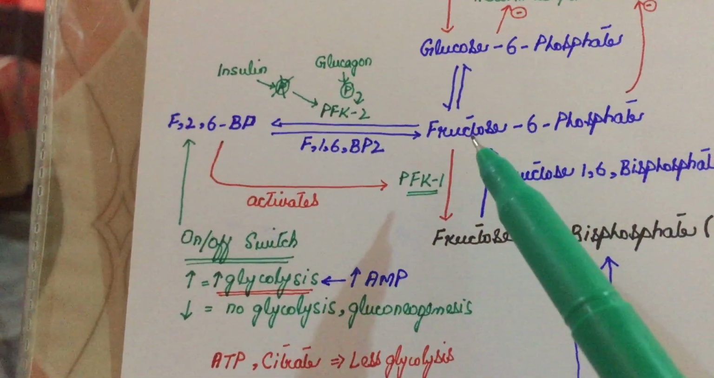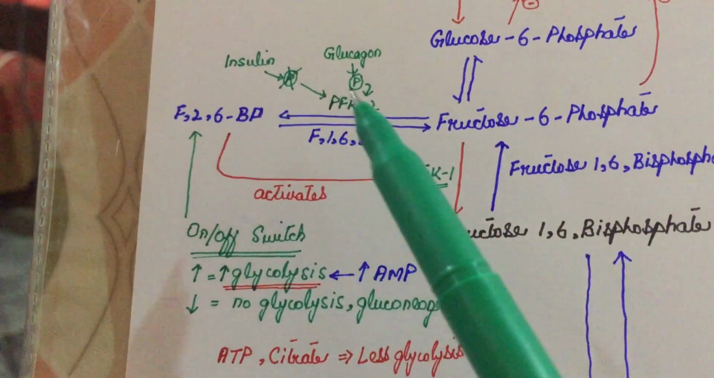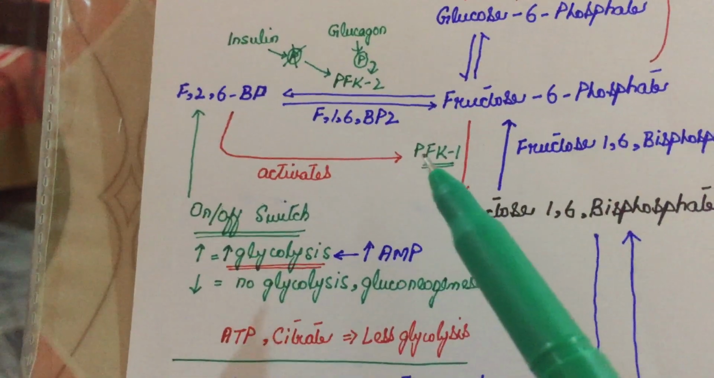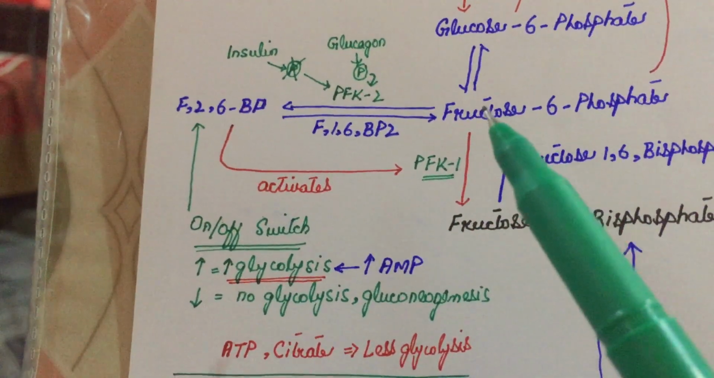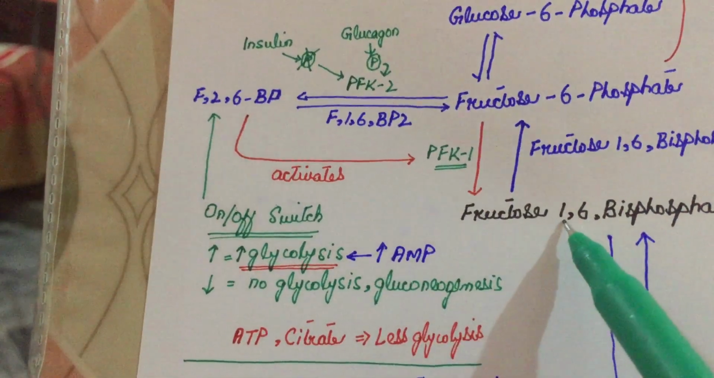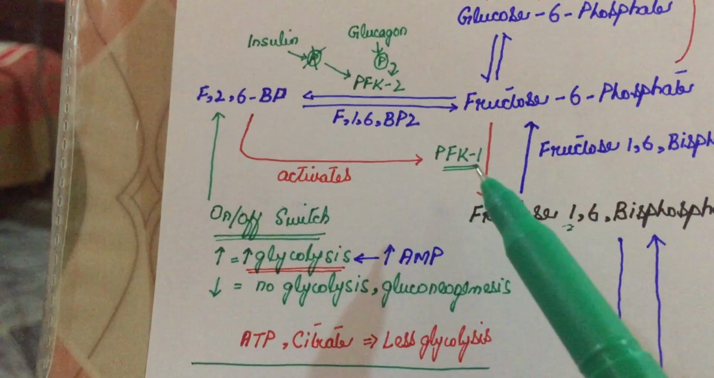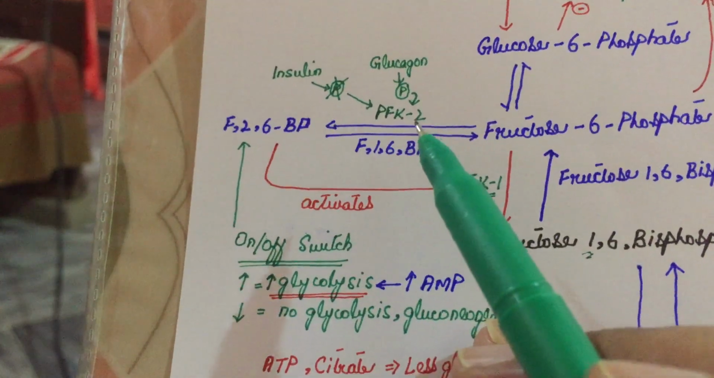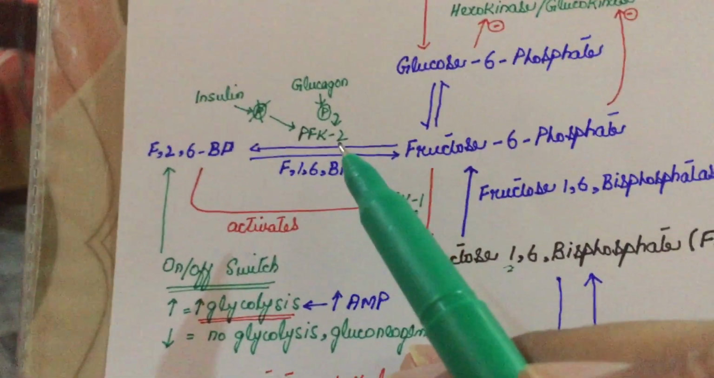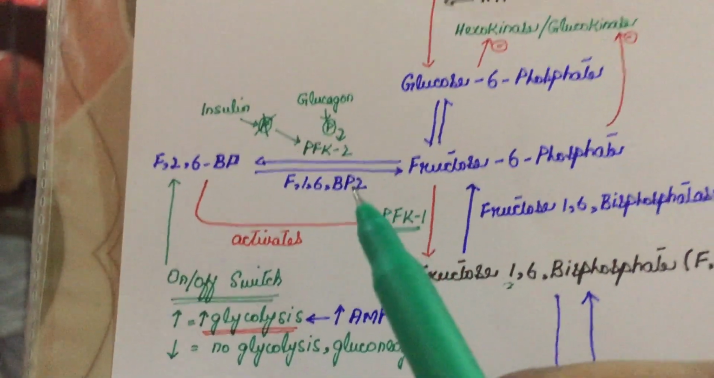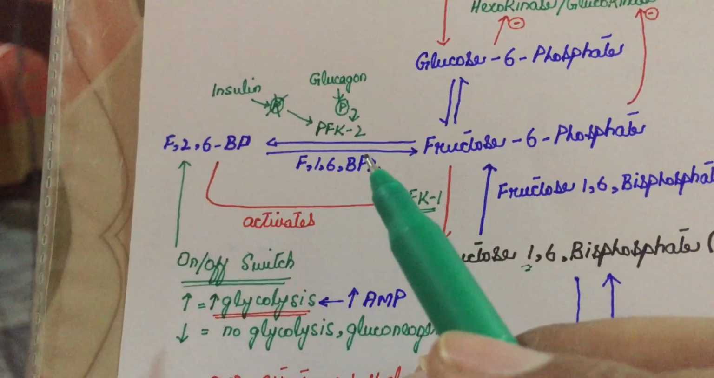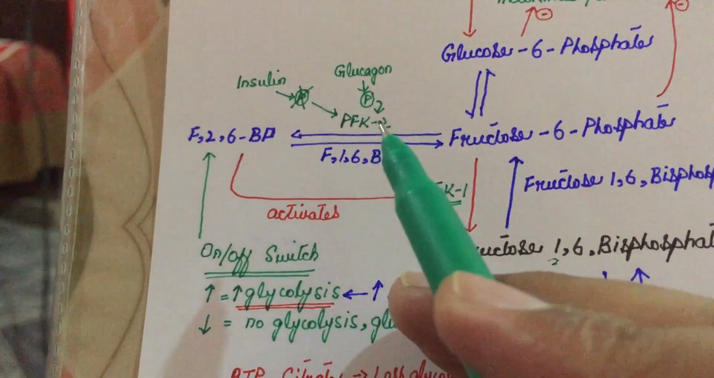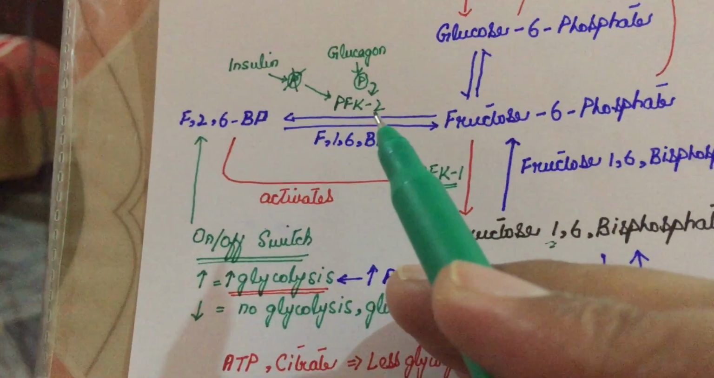First, fructose 6-phosphate is converted into fructose 2,6-bisphosphate by the enzyme called phosphofructokinase 2. Here the enzyme is phosphofructokinase 1. The enzyme that converts fructose 6-phosphate into fructose 1,6-bisphosphate is called phosphofructokinase 1, and the one that converts it into fructose 2,6-bisphosphate is called phosphofructokinase 2. Now this enzyme is bifunctional. This is a very important concept. Bifunctional means that when the process of glycolysis happens, then fructose 6-phosphate is converted into fructose 2,6-bisphosphate by this enzyme, and it is called phosphofructokinase.